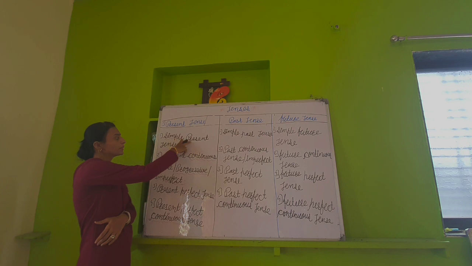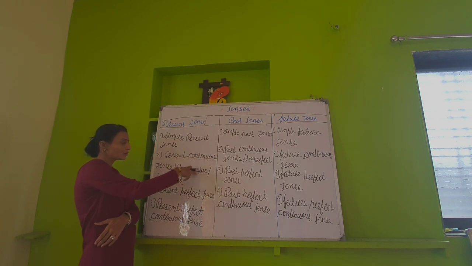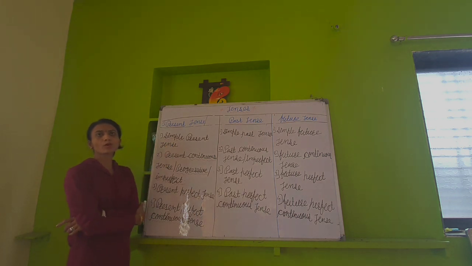And you know simple present tense is also called the habitual present tense. Like continuous tense is also called progressive or imperfect. In the same way, simple present tense is also called habitual present tense.